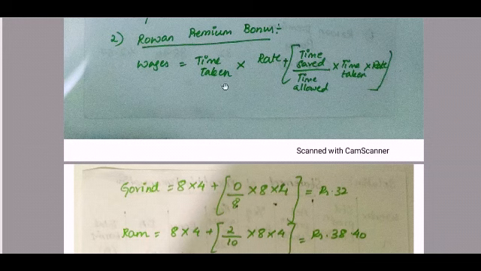So Govind, time taken by Govind is 8 into 4 rupees, 4 rupees is your hourly rate for each of them, plus time saved by Govind is 0 divided by time allowed for each of the workers is 8 into time taken is 8 into rate is 4, which is equal to rupees 32.